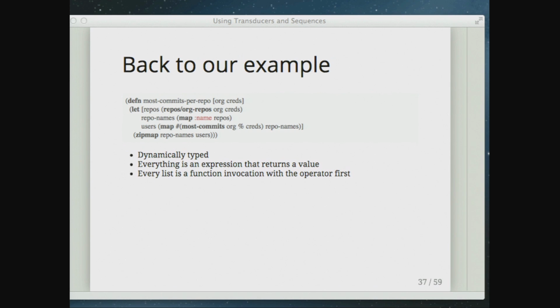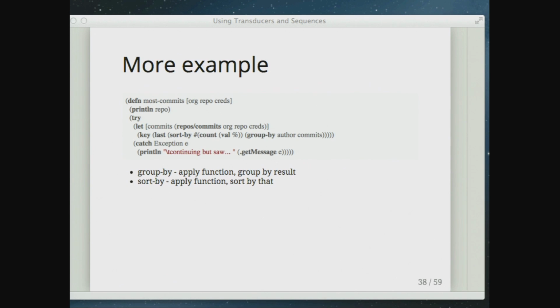Does that make sense? Are there any questions on that? Could you go over the line of source of users, basically what is the most commits function doing? We'll see that in the next slide, if that's your question. So most commits.